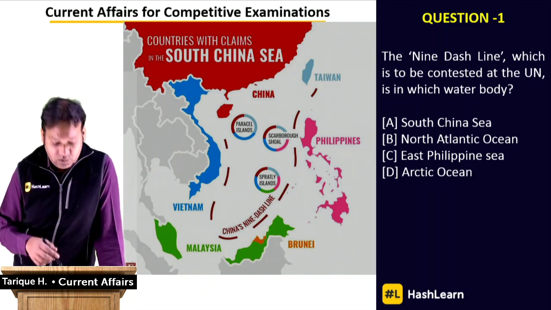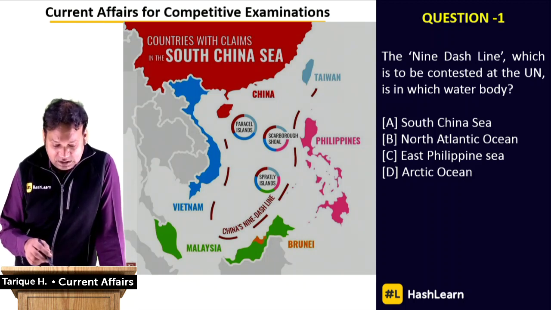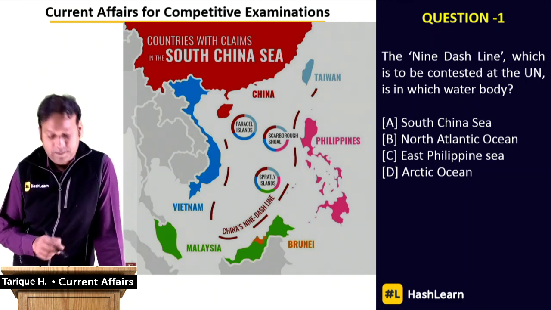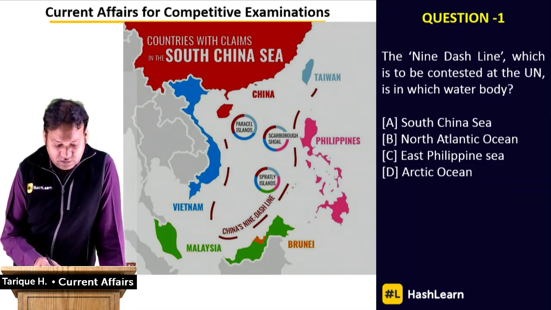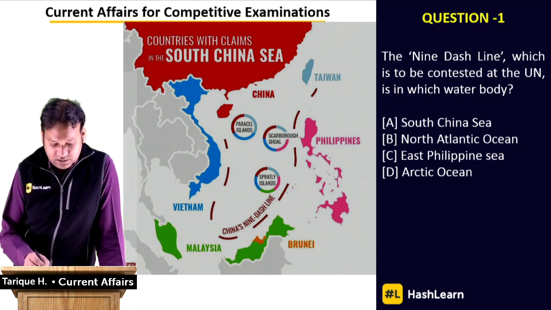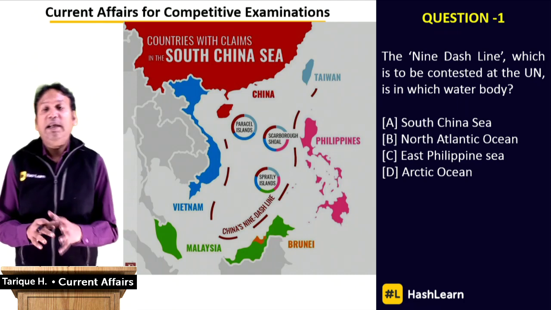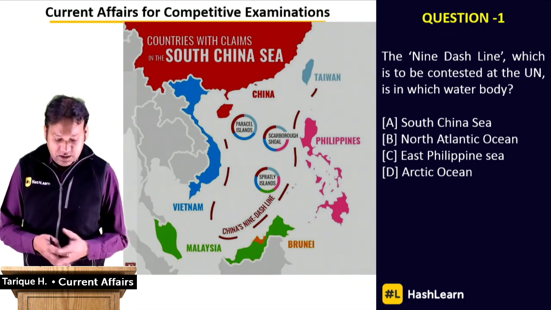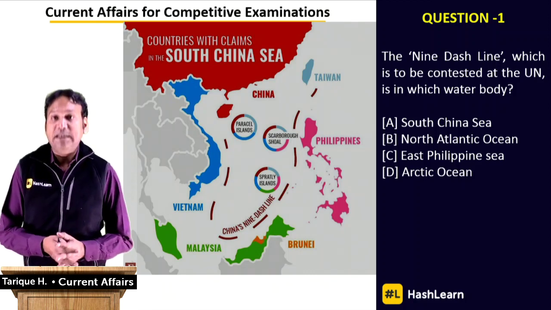You can see some of these small islands are there, what we call a collection of islands and archipelagos. We have the Parcel Islands, the Scarborough Shoal, and the Spratly Islands. And you can see in these circles on the screen that there are different areas of these islands controlled by different countries. For example, Parcel Islands are controlled by China, Taiwan, and Vietnam. And the Scarborough Shoal, these are very small reefs and small islands, and a lot of man-made islands are also now being developed by China, particularly in this area called the Spratly Islands.